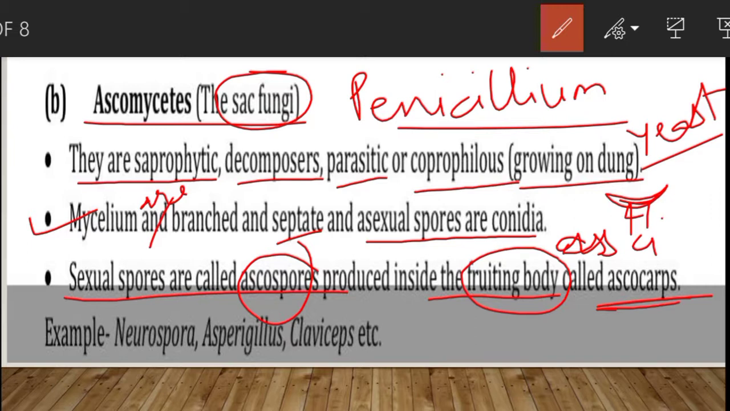Sexual reproduction occurs by gametangial contact, resulting in the formation of oospores. Some of the examples of ascomycetes are Neurospora, Aspergillus, Claviceps, Penicillium, yeast, etc. Neurospora is used extensively in biochemical and genetic work. जो भी genetic work होता है, genetics के related, वो सारे कामों में ये Neurospora use होता है.